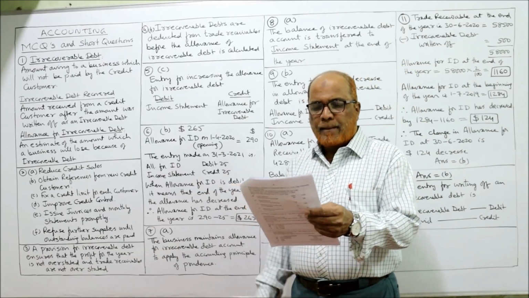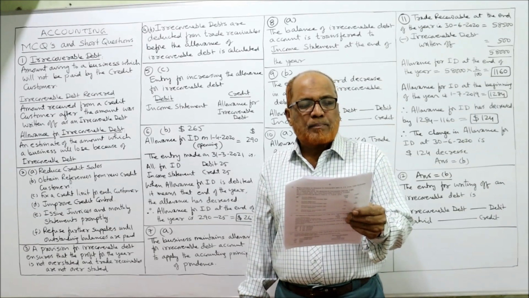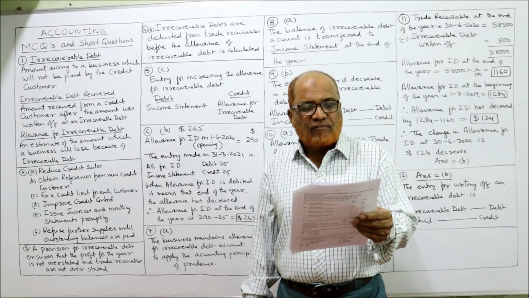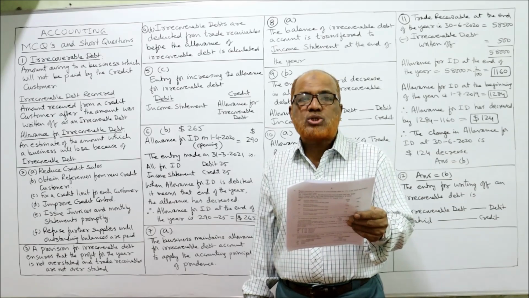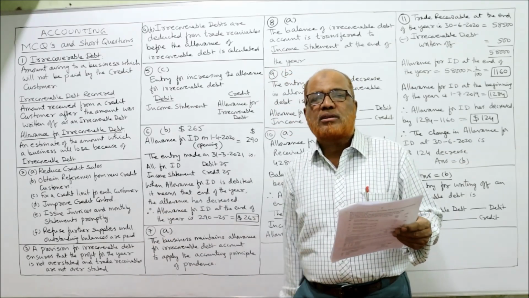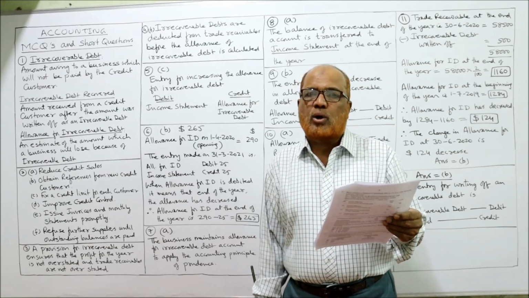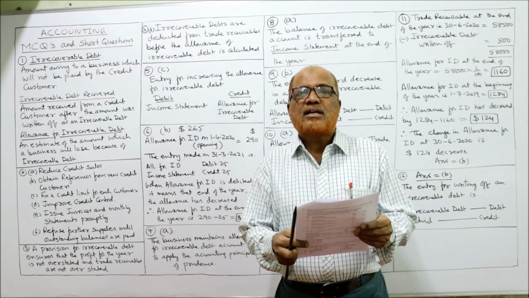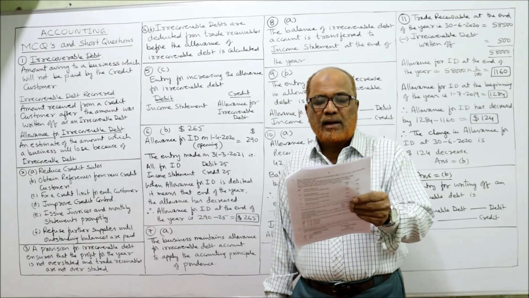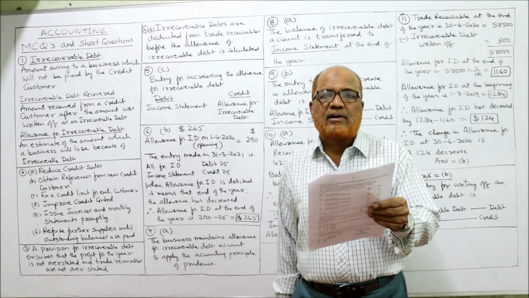Now sixth question. Again we have an MCQ, but some calculative part is there. On 1st April 2020, Ahmed had an allowance for irrecoverable debt of $290. The following journal entry was made on 31st March 2021. The year begins from 1st April 2020 and ends on 31st March 2021. Beginning of the year, allowance was $290 and at the end of the year, the journal entry passed is allowance for irrecoverable debt debit $25 and income statement credit $25.